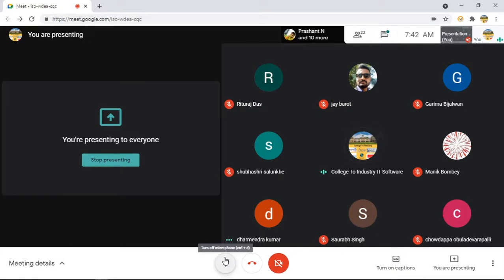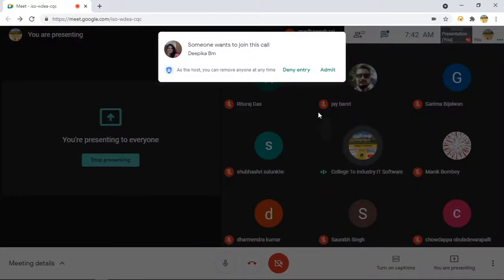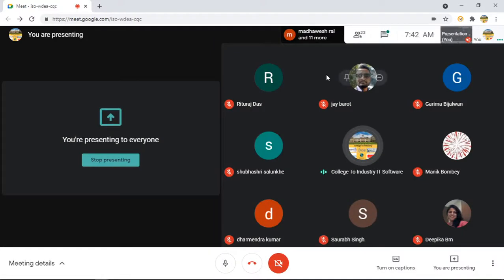Guys, we do one thing: once we start the fresh batch for Core Java plus automation, we take admissions for Core Java plus Selenium. And when Selenium starts, we take a few fresh admissions for Selenium only, and those people are expected to have Java knowledge.